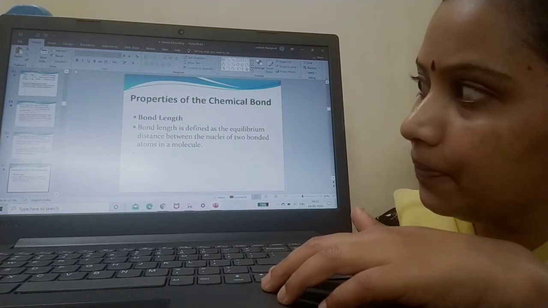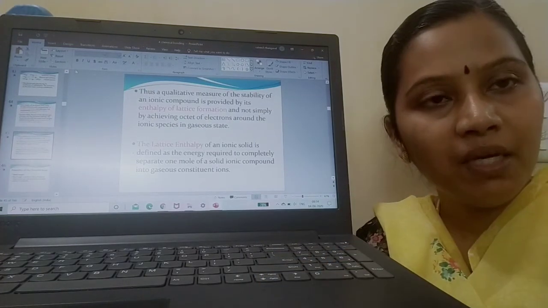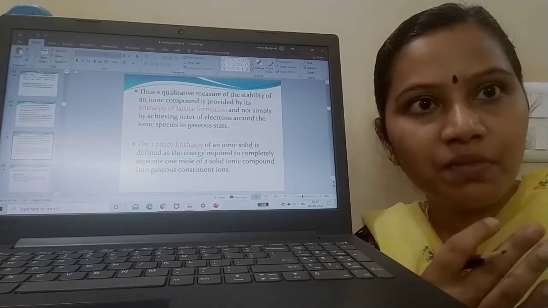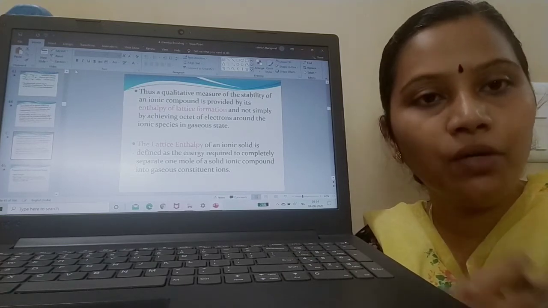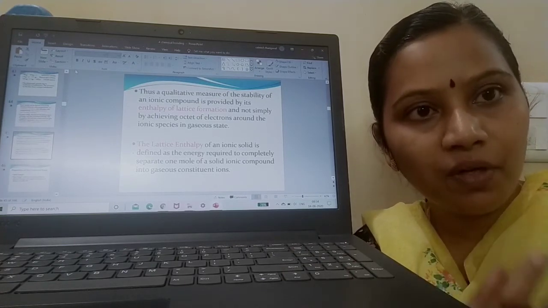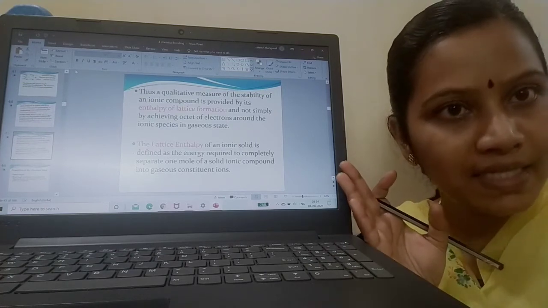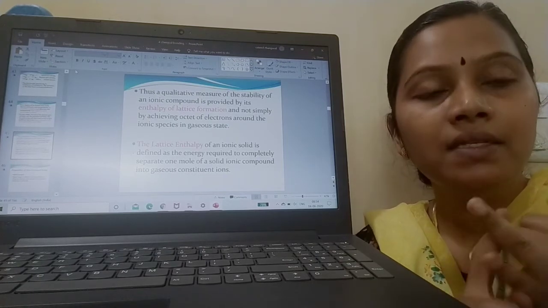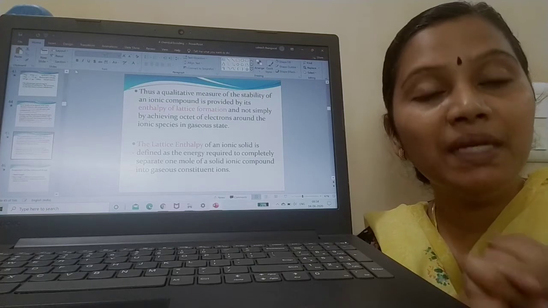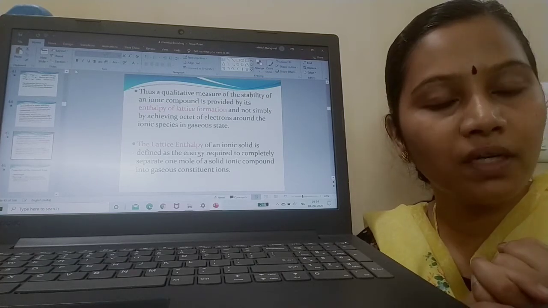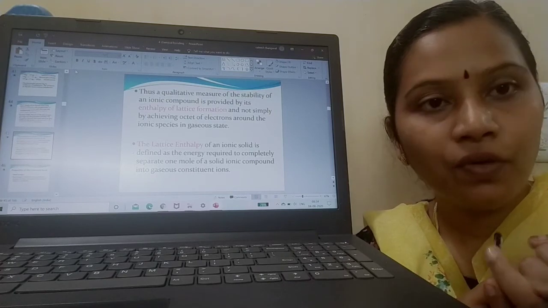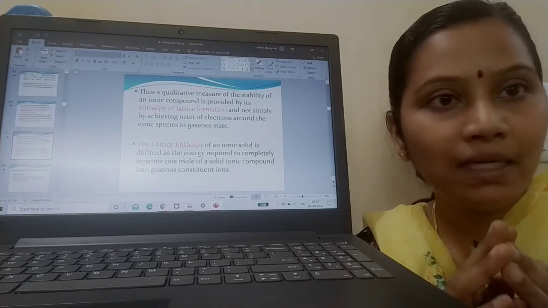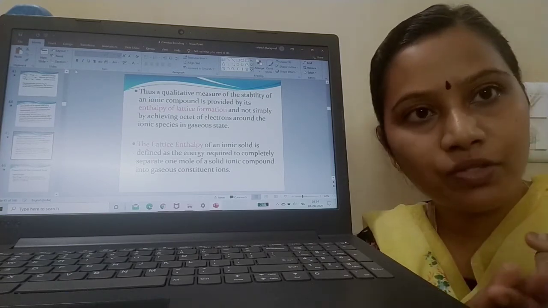you need to measure the enthalpy of lattice formation to know about the stability. Okay, children, the properties of the chemical bond we'll be discussing later. So you try doing the Lewis dot structure many times for at least 20 compounds. Try to write the most frequently used compounds. Start from hydrogen and go on through whatever examples I have shown in the slide. Try to draw the Lewis dot structure. So this will be your homework. Then second, try to draw the limitations of the octet rule: expanded octet for phosphorus and sulfur. For that, try to draw the expanded octet. And where the octet is not completely satisfied and becomes incomplete, for boron and beryllium, that also you try to draw.